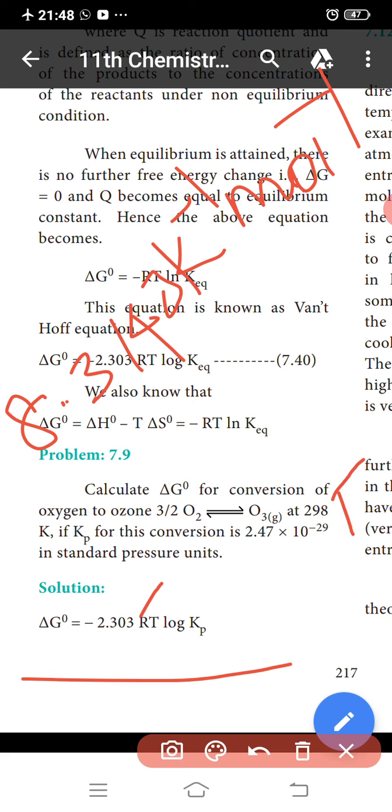Next, the log of Kp, where the Kp value is 2.47 into 10 to the power of minus 29.